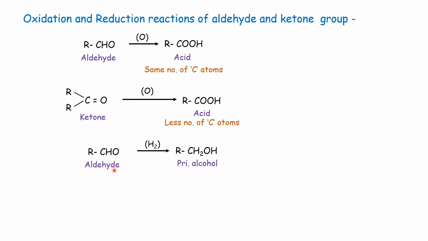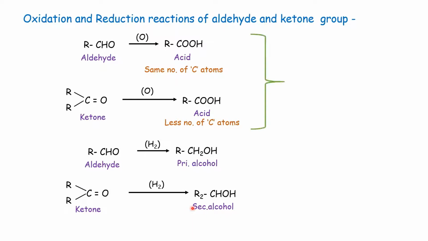Aldehyde upon reduction gives primary alcohol, while ketone upon reduction gives secondary alcohol. These first two reactions are oxidation reactions, and the next two reactions are reduction reactions. Thus, with the help of oxidation and reduction reactions, we can distinguish aldehyde and ketone.